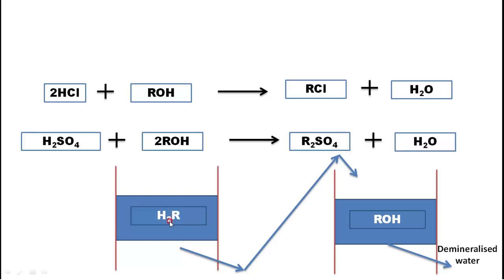Okay. Now we need to think: H2R was there, it becomes CaR or MgR; ROH was there, it becomes RCl or R2SO4. But how to bring them back? If all H2R become CaR, then what next? Therefore what we need to do is add, sprinkle, jet some acid there.